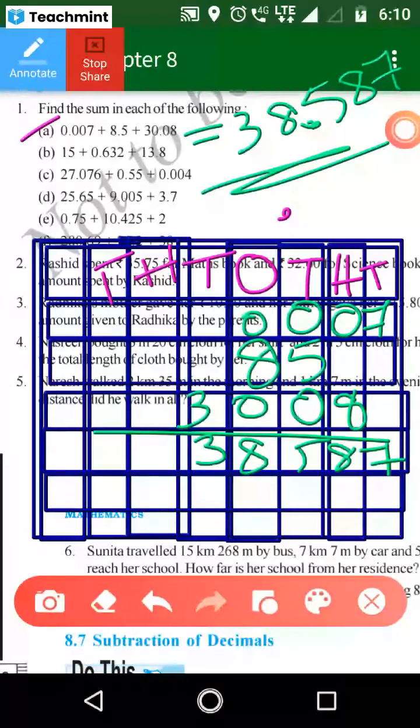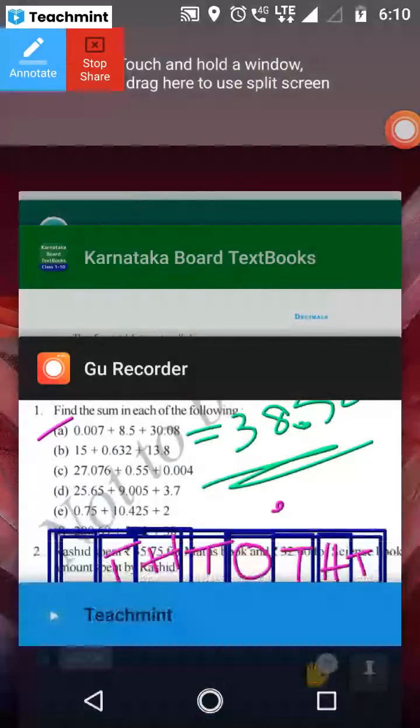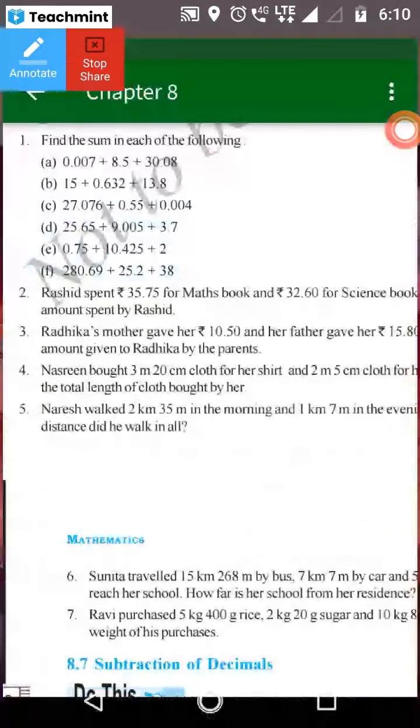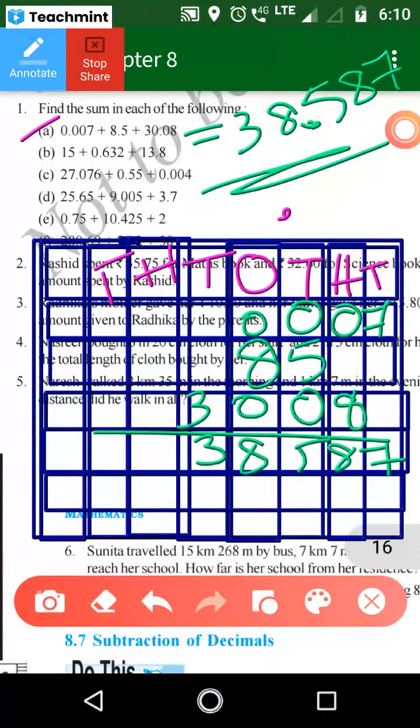Yes, is it completed? Yes, ma'am. Good. Full marks student is here. Very good. Ma'am, I am writing. Yeah, write down fast. Those who are completed, you can solve the next problem. Like this, you have to make a place value table and place the values. After that you can add.